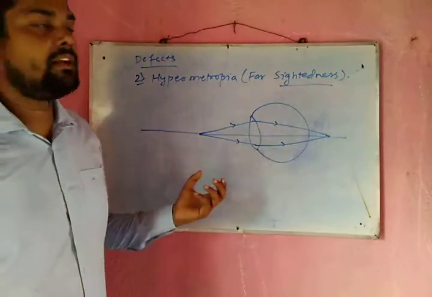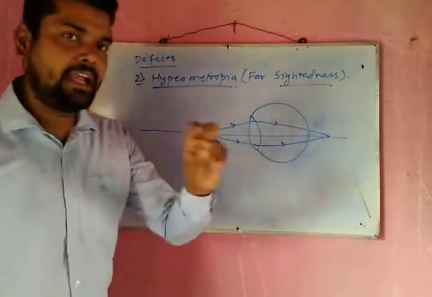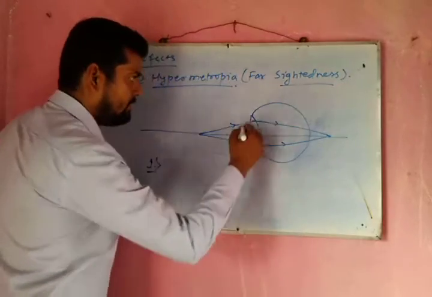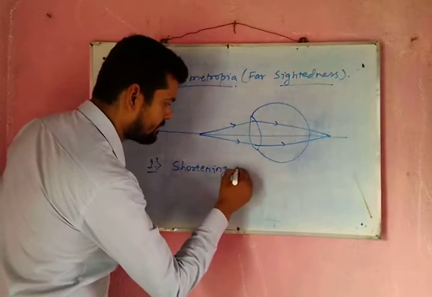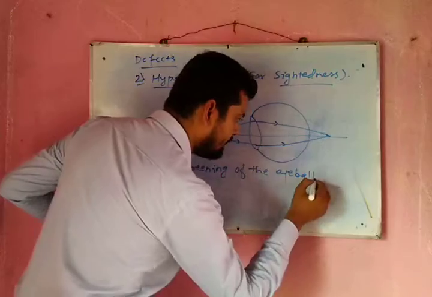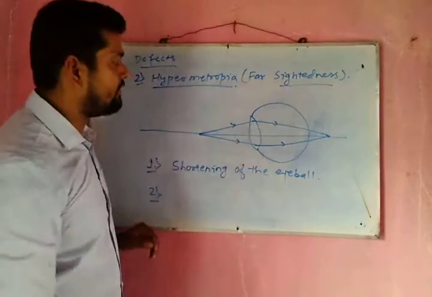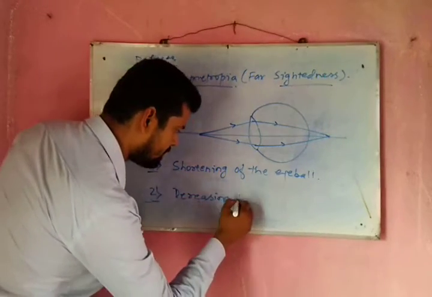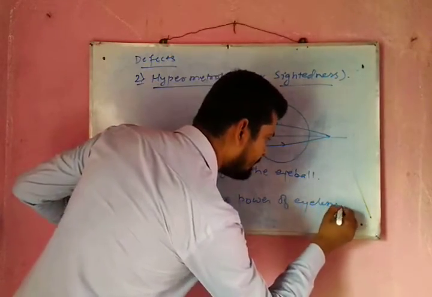So what can be the causes for hypermetropic eye? For hypermetropic eye, again there are two causes. First, shortening of the eyeball. And second one is decreasing power of the eye lens.